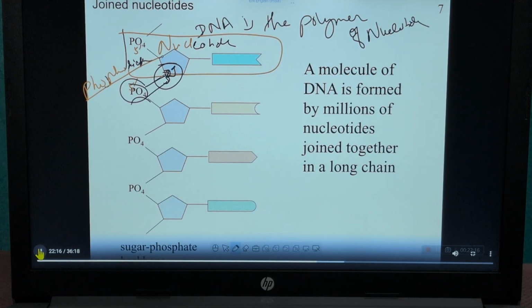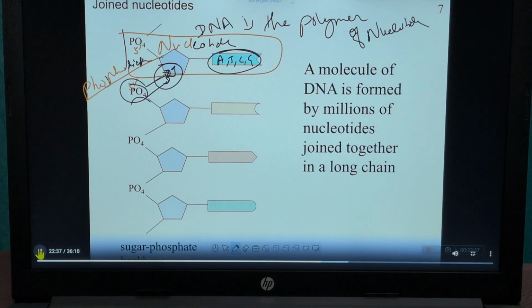And here is a base: A, T, C, G. One of these bases will be present here, either A, T, G, or C, one from all of these. So the polymer will be formed.